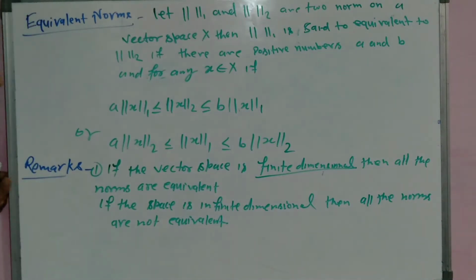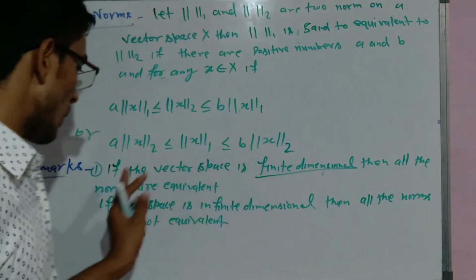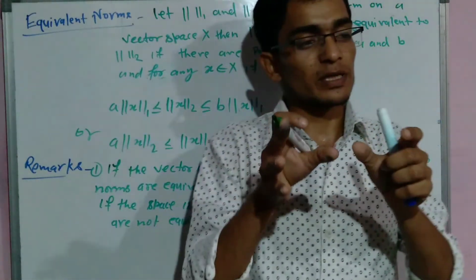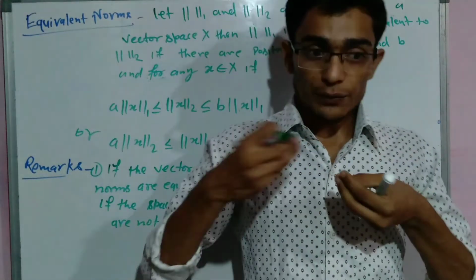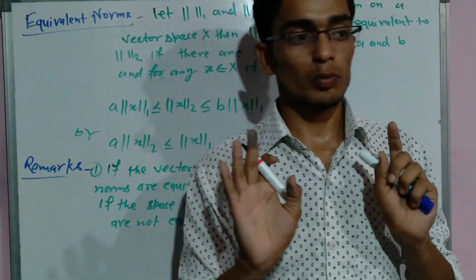If we have any finite dimensional vector space, then all the norms are equivalent. If we have any infinite dimensional vector space, then all the norms are not equivalent.